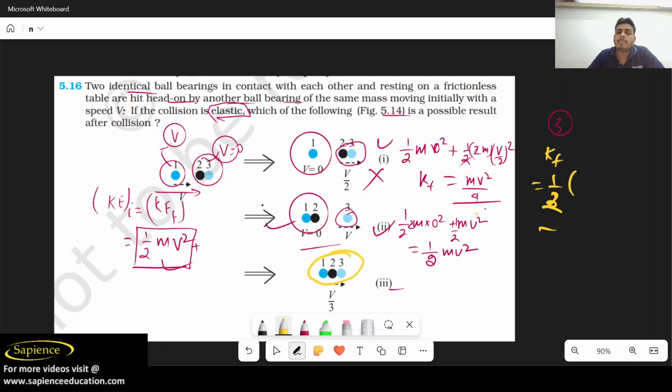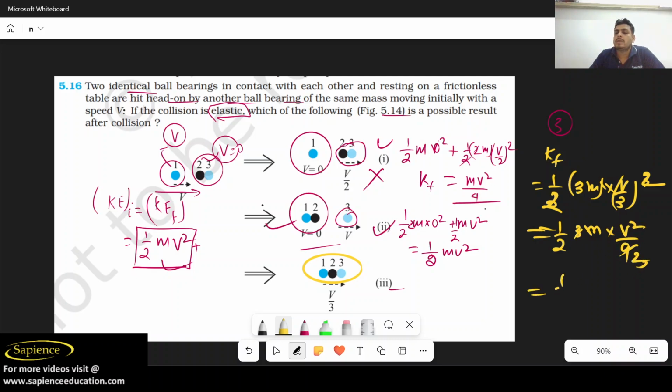The total combined mass is 3m, into v by 3 whole square. So will you get half m v square? No. 1 by 2 into 3m into v square by 9. So 3 into 9 gives 1 by 6 m v square. So it is not the possible answer.